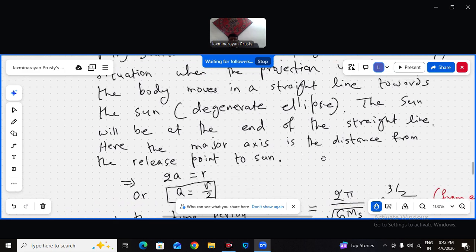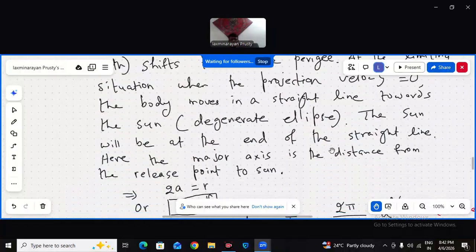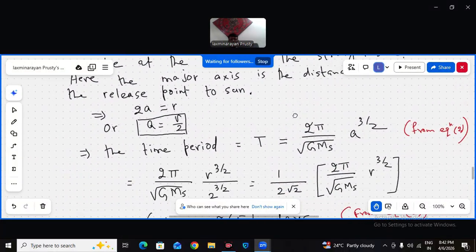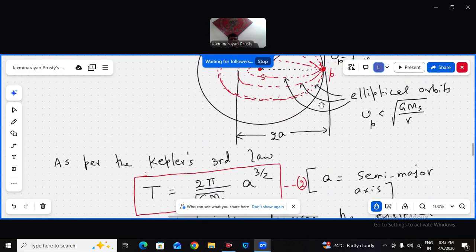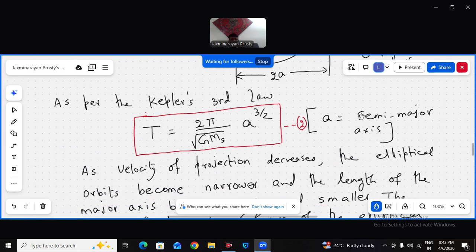Here the major axis is the distance from the release point to the sun. The sun will come to the other extreme end of the elliptical orbit. So the focus will almost match with the perihelion point. So in this degenerate ellipse, which is nothing but a straight line, what will be the major axis? R. Semi-major axis R by 2. So what is the time period going on this straight line and coming back? One time period will be how much then?